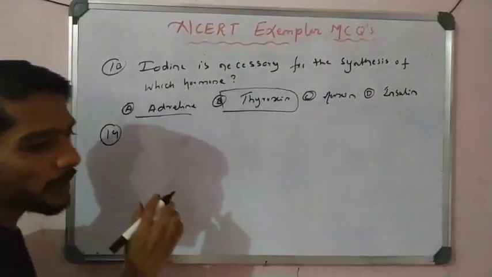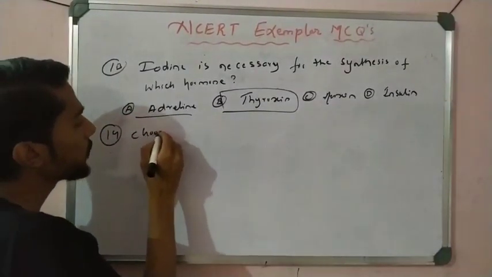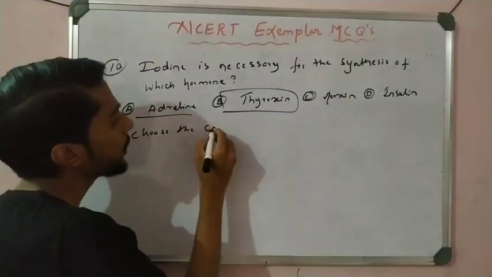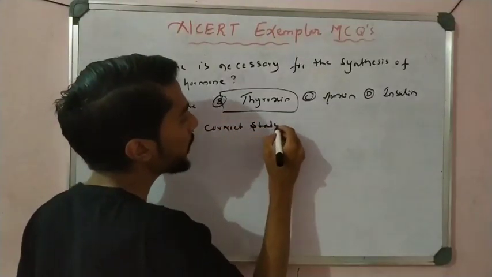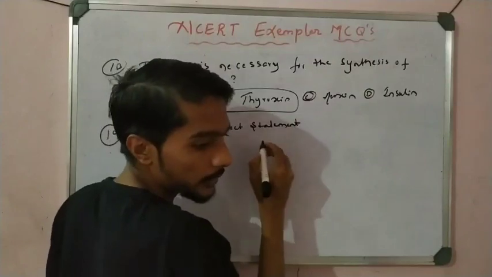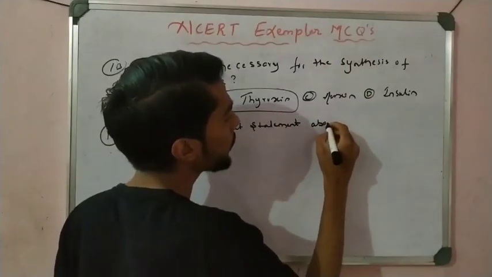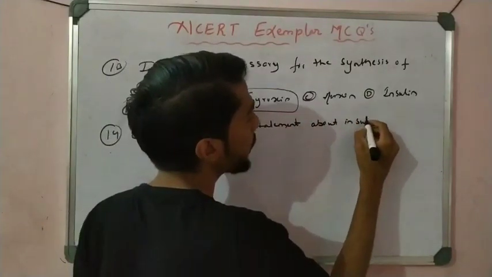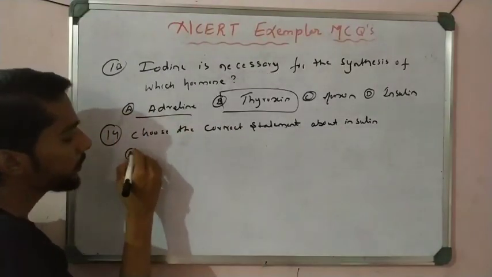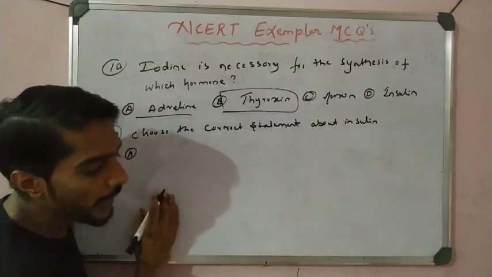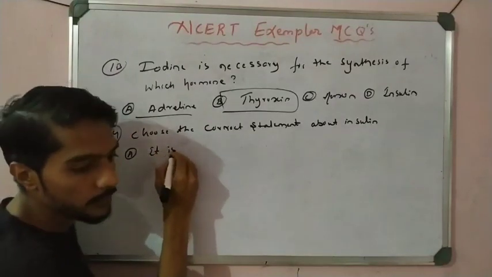Question number 14. Choose the incorrect statement about insulin.